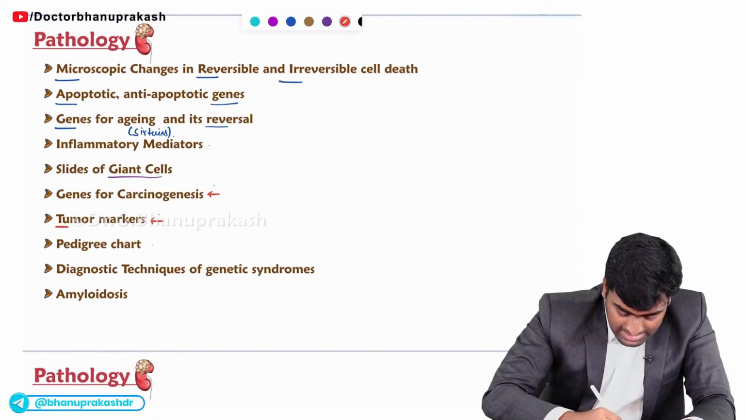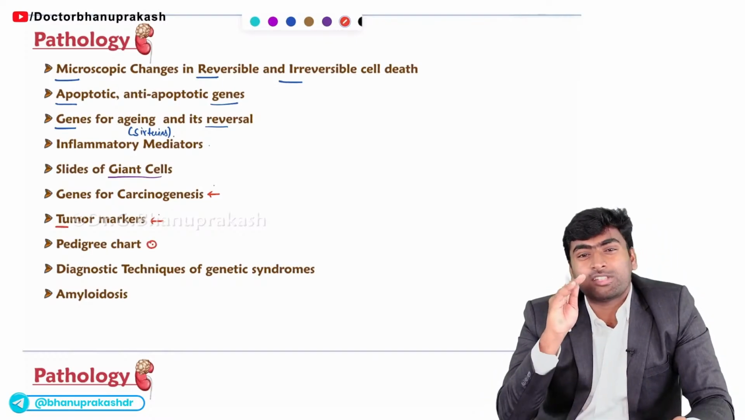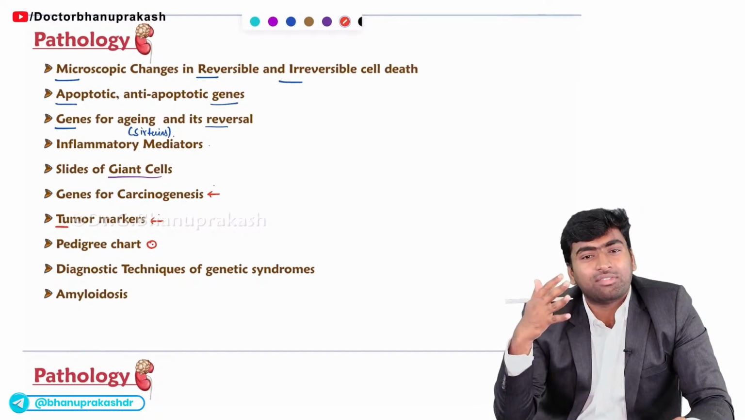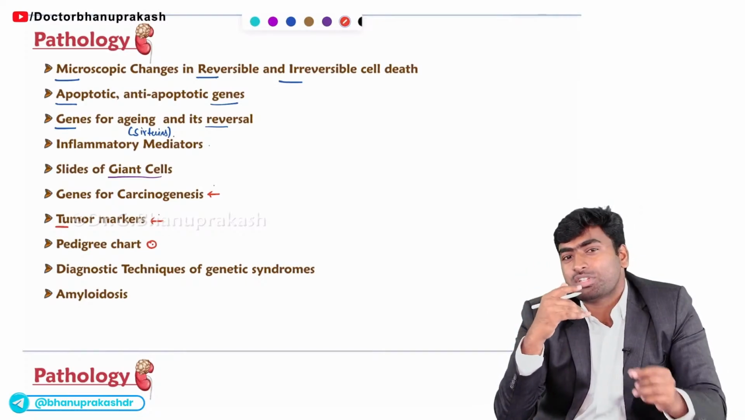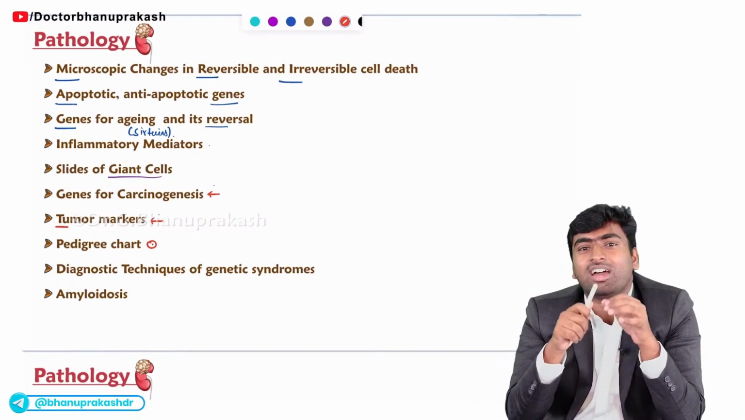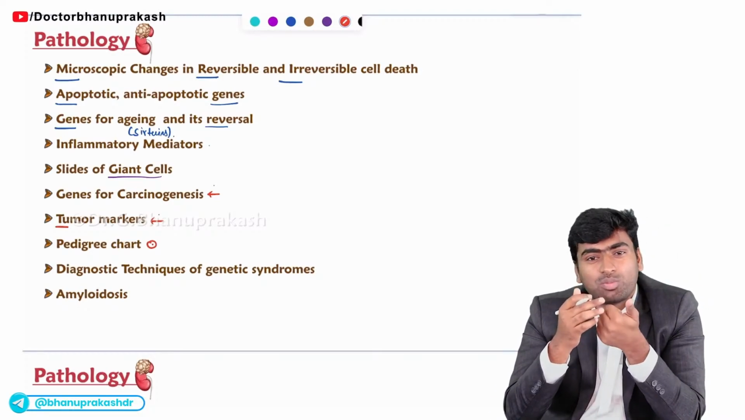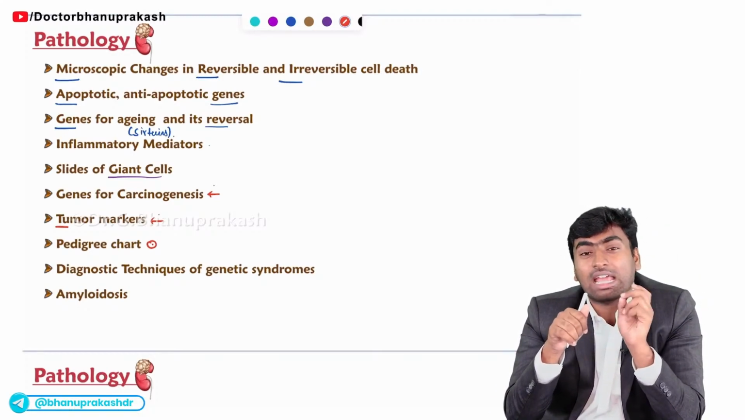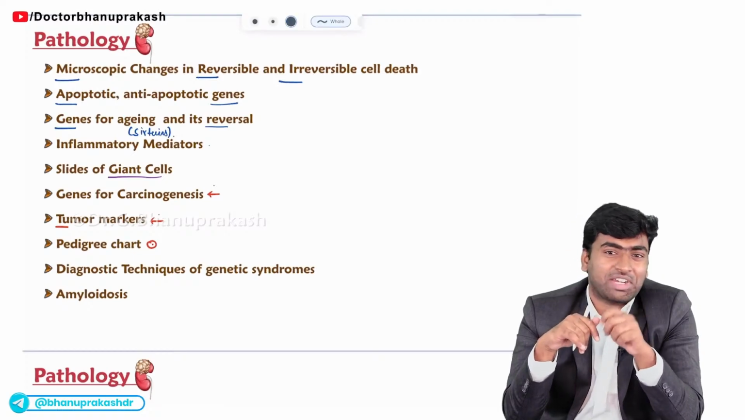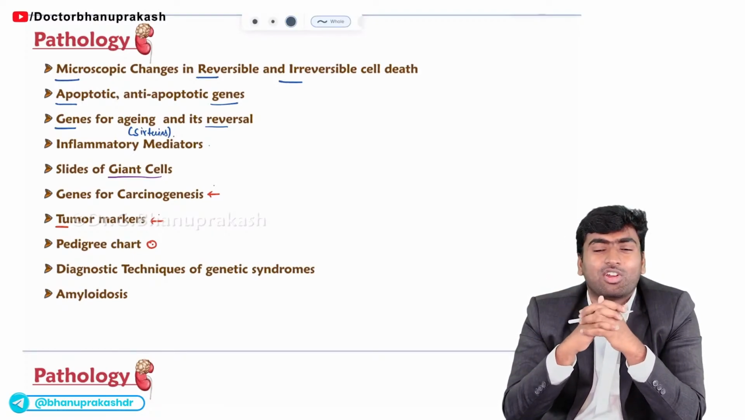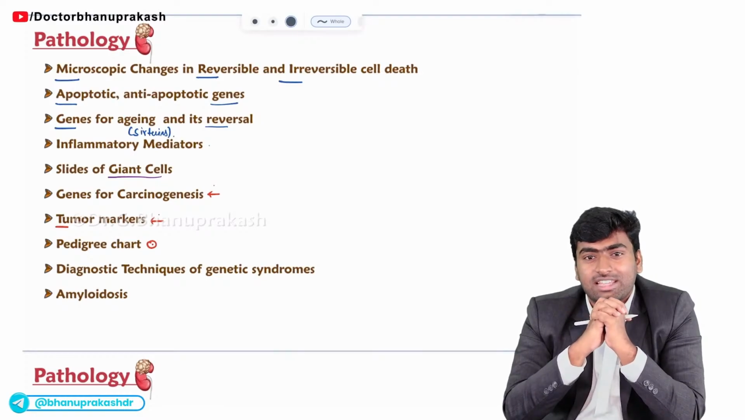Fine. And recently, they are focusing mainly on the pedigree chart. Previously, they used to give a few conditions and ask which of the following is autosomal dominant or autosomal recessive. Whereas now, they have started giving pedigree charts of autosomal dominant, autosomal recessive, even X-linked disorders, and currently mitochondrial disorders. They give this pedigree chart and ask which of the following kinds of inheritance this is. Fine.